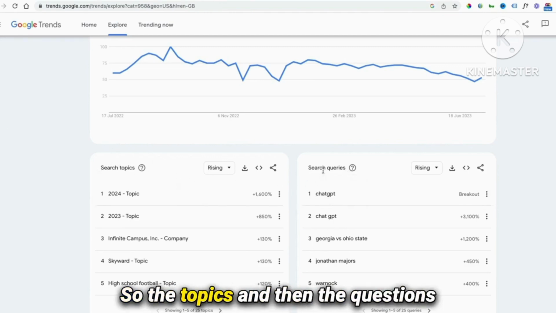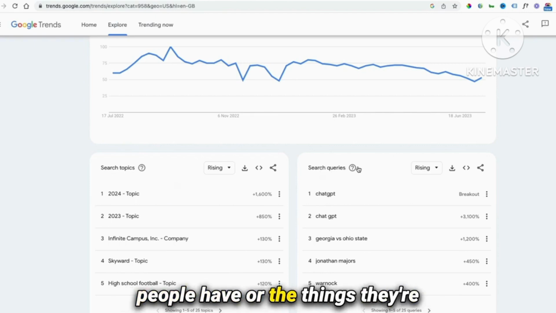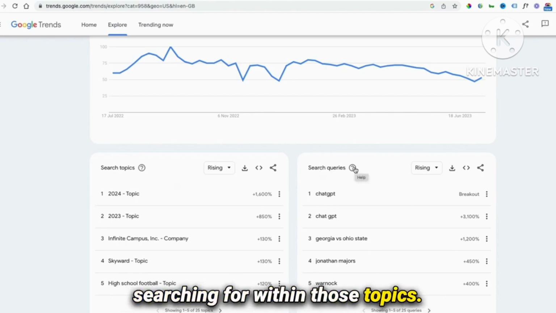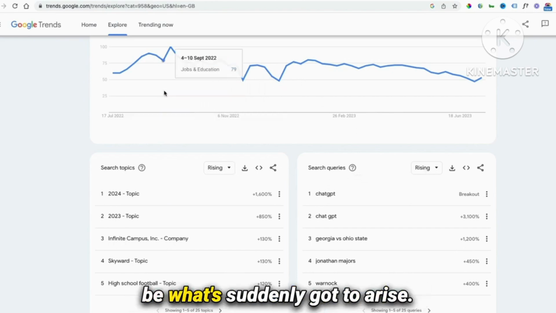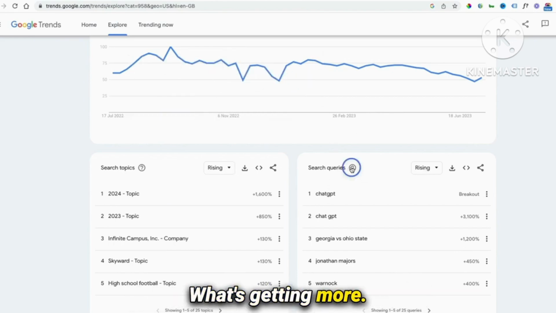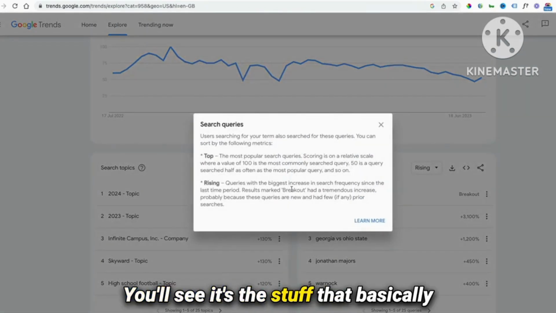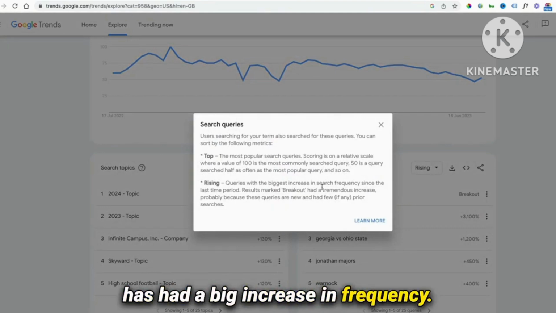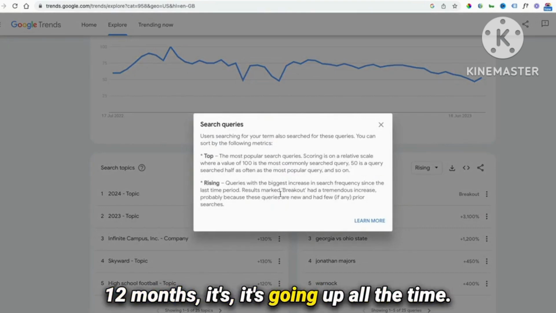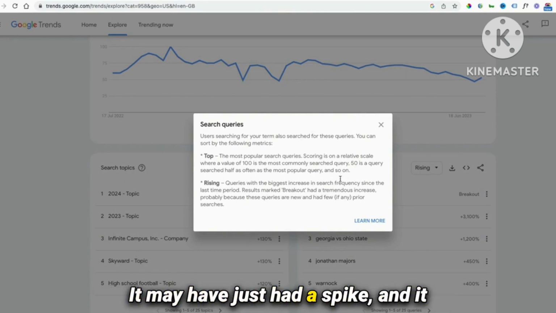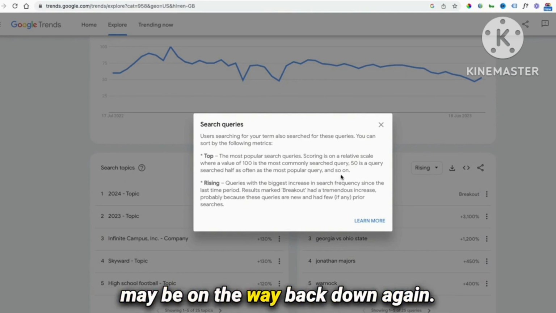So the topics, and then the questions people have, or the things they're searching for within those topics. Now it says rising here. Rising will be what's suddenly got a rise, what's getting more. So if we click here, you'll see it's the stuff that has had a big increase in frequency. But that doesn't mean that over the last 12 months, it's going up all the time. It may have just had a spike, and it may be on the way back down again.